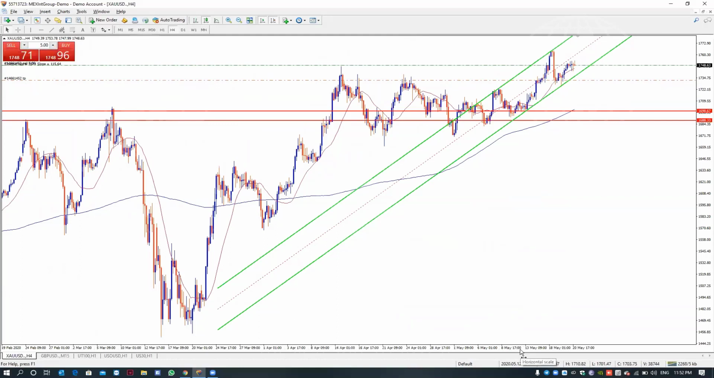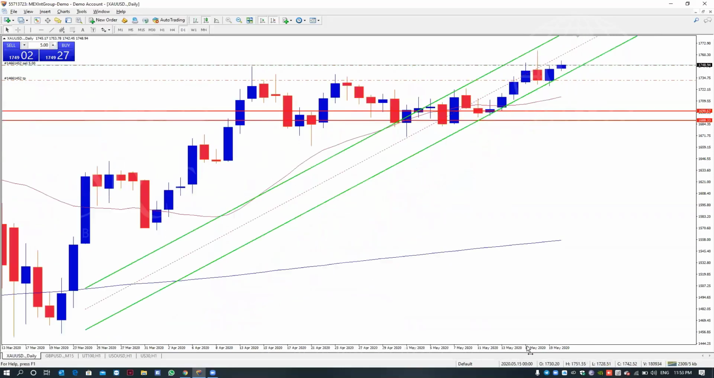Now, everyone should know how they cross. If 21 crosses above 200, it means the market is going to the buy zone. Not 200 crossing 21, but 21 crossing 200, the market goes to the buy zone, on a higher time frame like 4 hour and 1 hour, the 4 hour and the day chart.